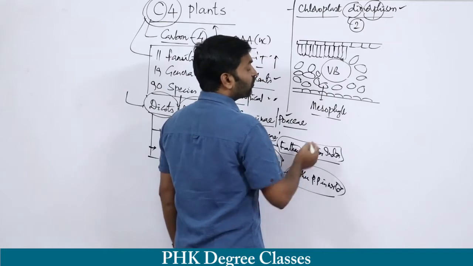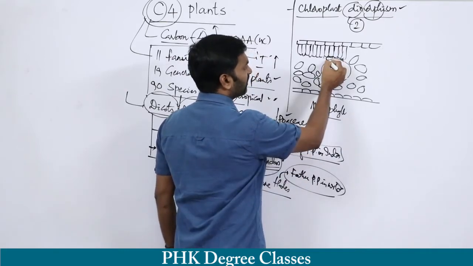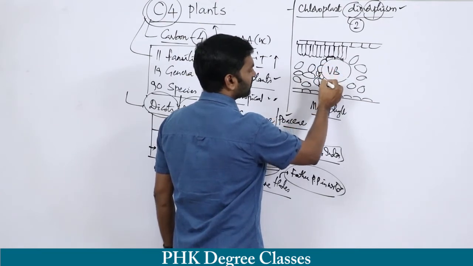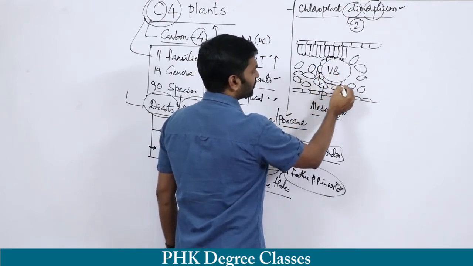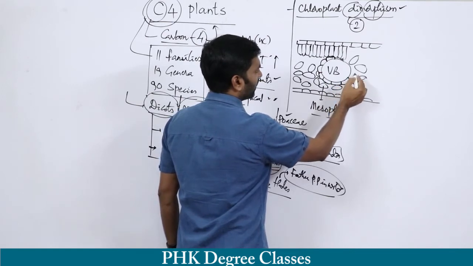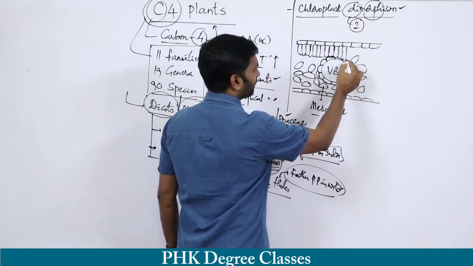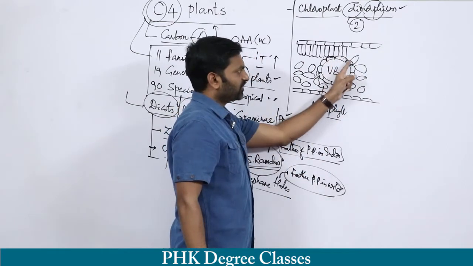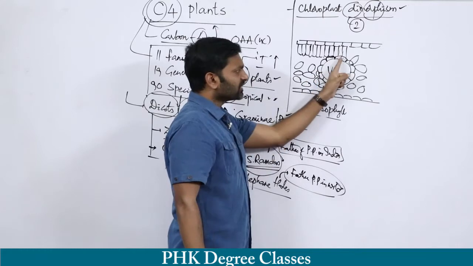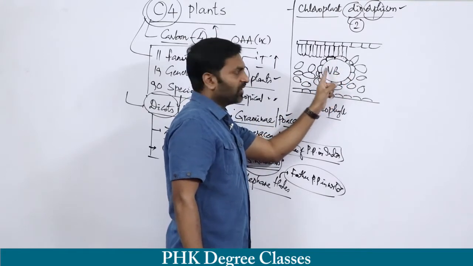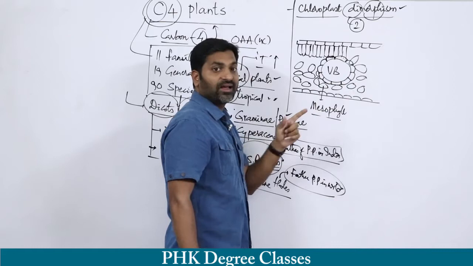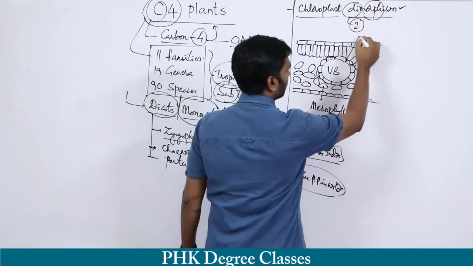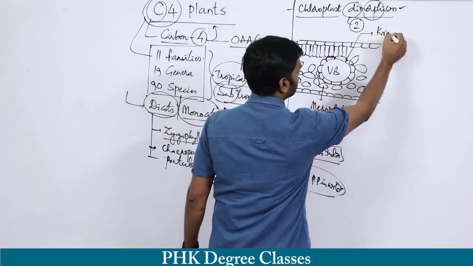Then this is the vascular bundle. Around the vascular bundle, these are the cells which are very important. These cells surround the vascular bundle, so the entire set of cells looks like a garland. Hence, this particular garland structure is called Kranz anatomy.